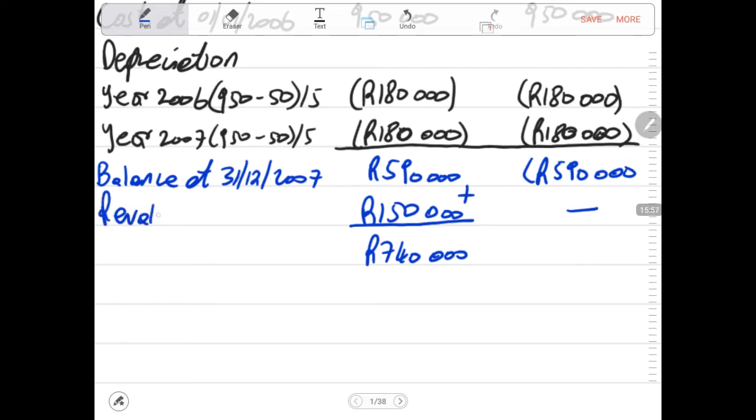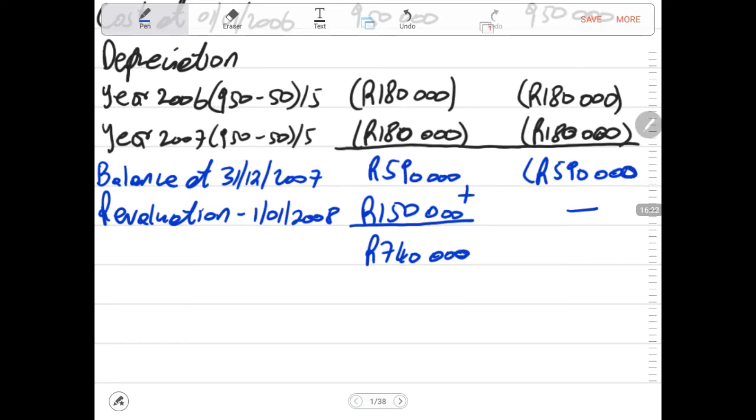So the revaluation amount goes to your statement of profit or loss, at the bottom there under other comprehensive income. There you'll find the revaluation surplus. Revaluation on the first of January 2008 is 150,000 rands. And remember again, we don't change anything under the historic column.